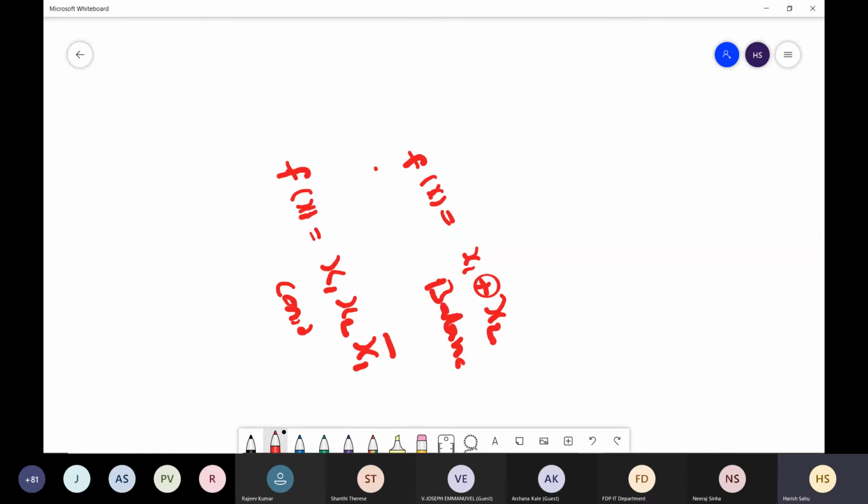It is constant. Whatever the value of x1, x2 applied, because x1 and x1 bar will always give 0. So it is a constant function. But here we are taking a very simple f(x), so by seeing we can tell. But when the number of variables increases and the function is complex, then by seeing only we cannot tell.